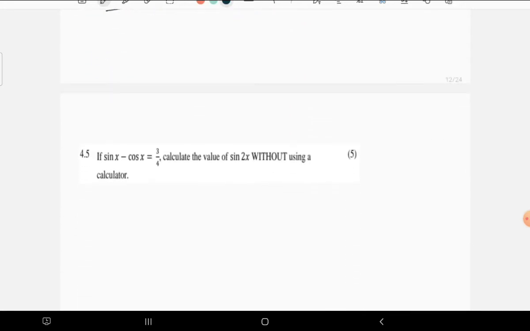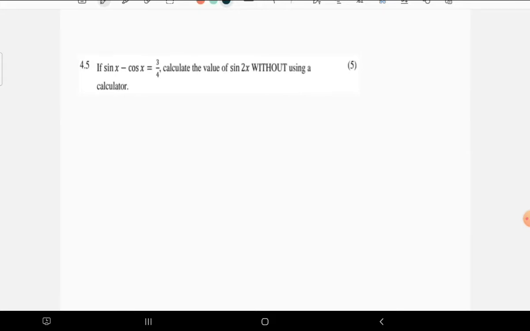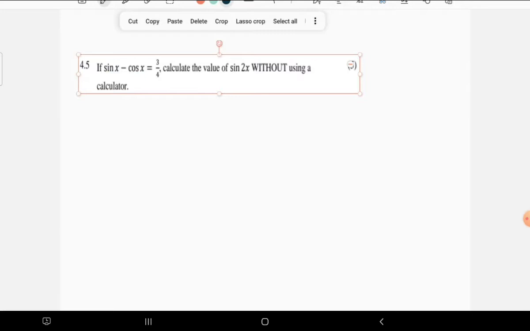Then moving to the next question. The next question says, if sine x minus cos x is equal to that, without the use of a calculator, determine sine 2x.